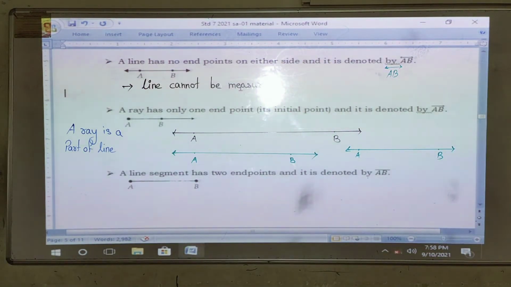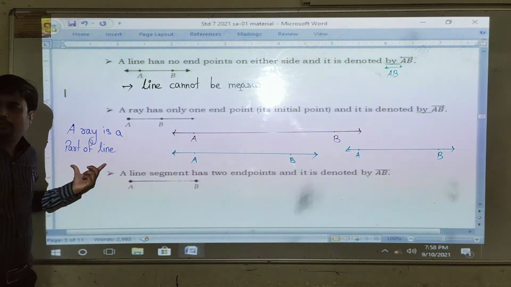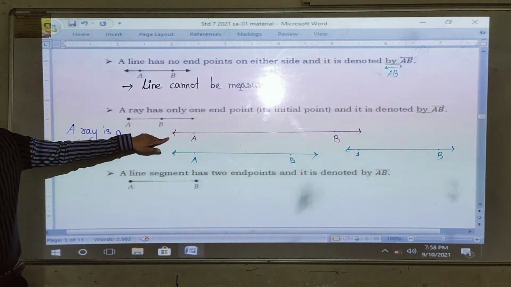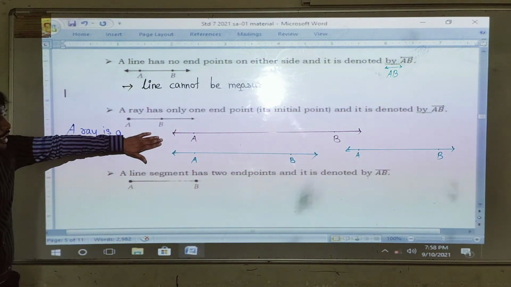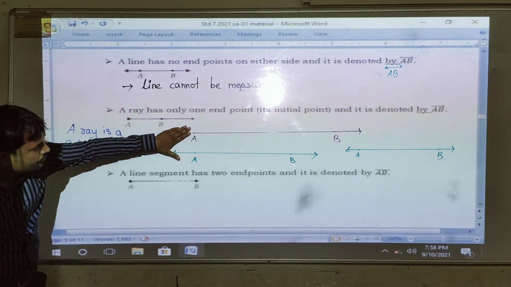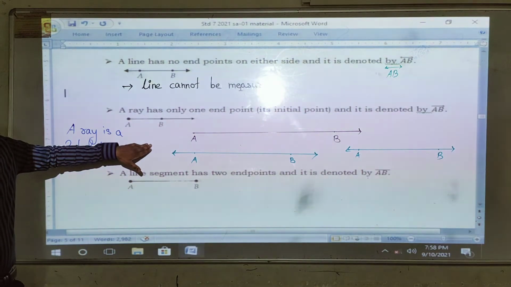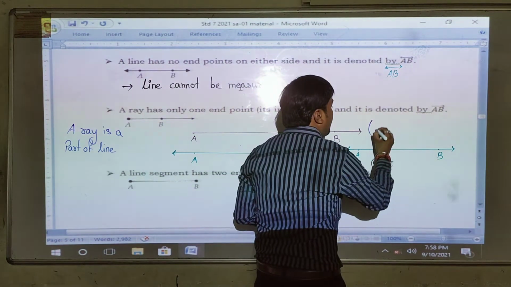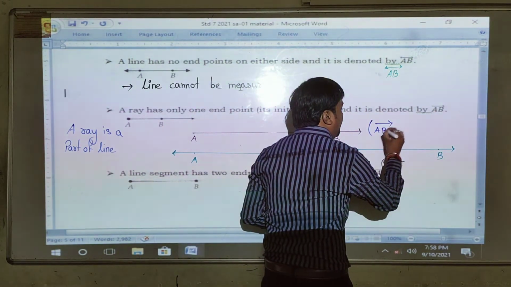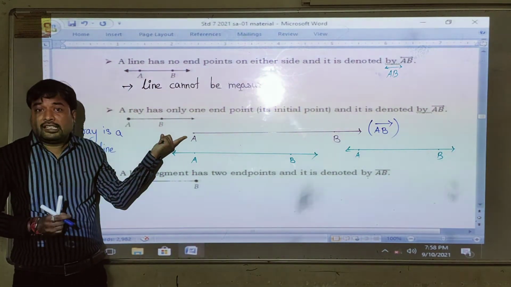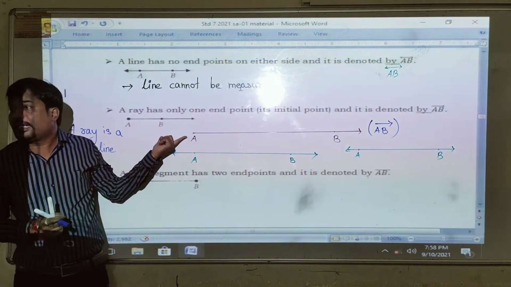Now let's see. This is a line, and a ray is a part of a line. Here you can see that what is given to you is line AB. If I remove one arrow, then it will form a ray AB. So this is ray AB. Ray AB has one end point. A is your end point, or you can say it is a starting point.